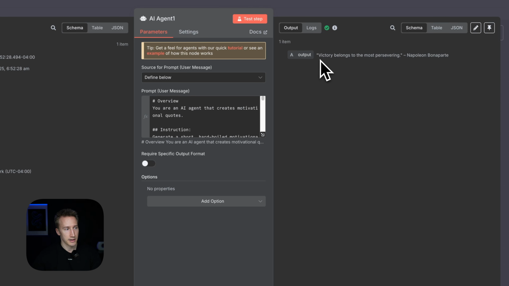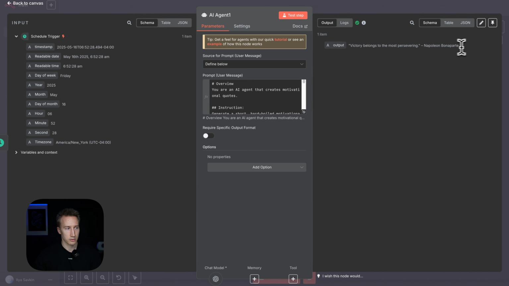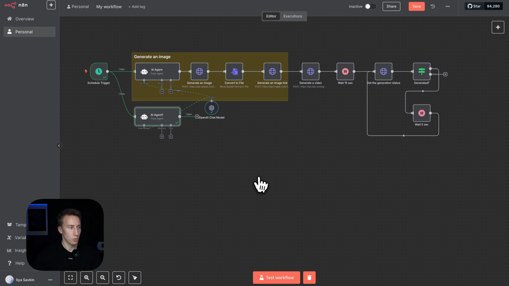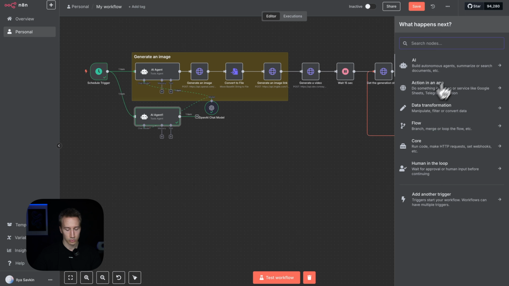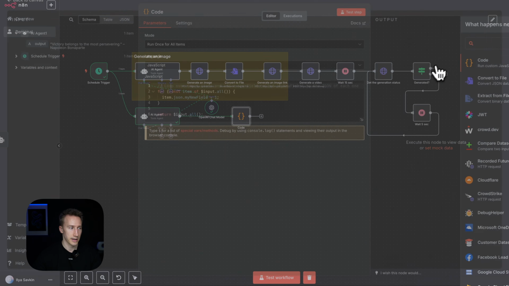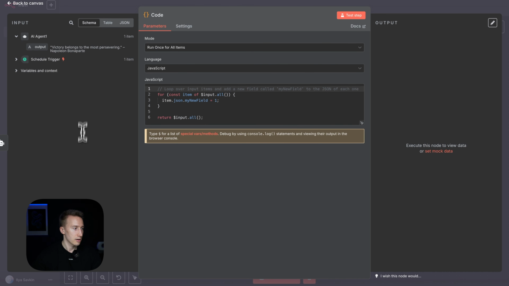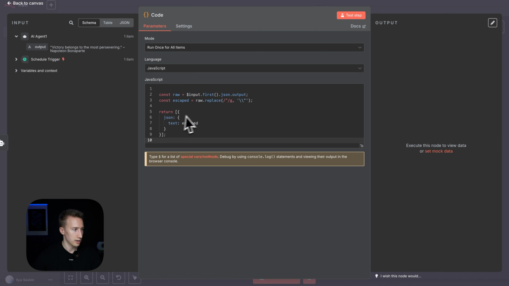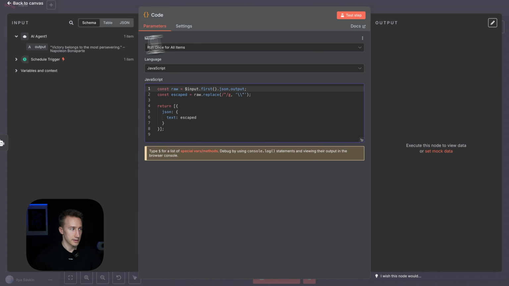However, the problem is that if we feed this data in this plain text format to JSON, we're gonna get an error. So what we need now is an extra node that will format this text a bit. Here's the code that I will use to clean this up. And we can test this step.